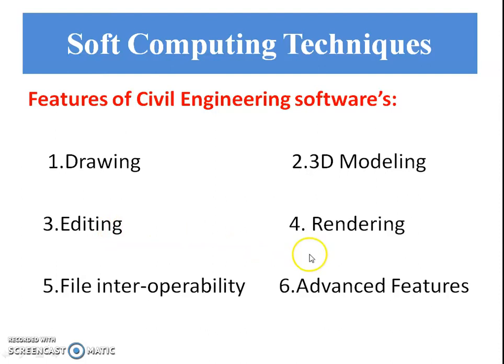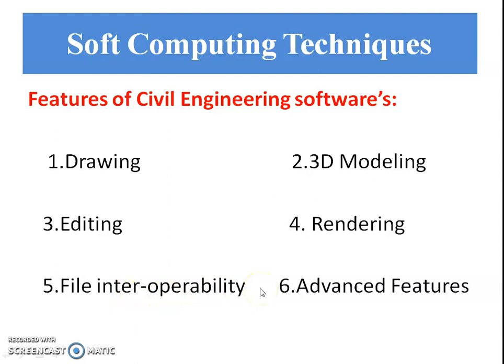The next feature is rendering. This feature takes a 3D model and places it into a fully realized 3D environment so that the user can better visualize what and how their final product will look like. The fifth feature is file interoperability.